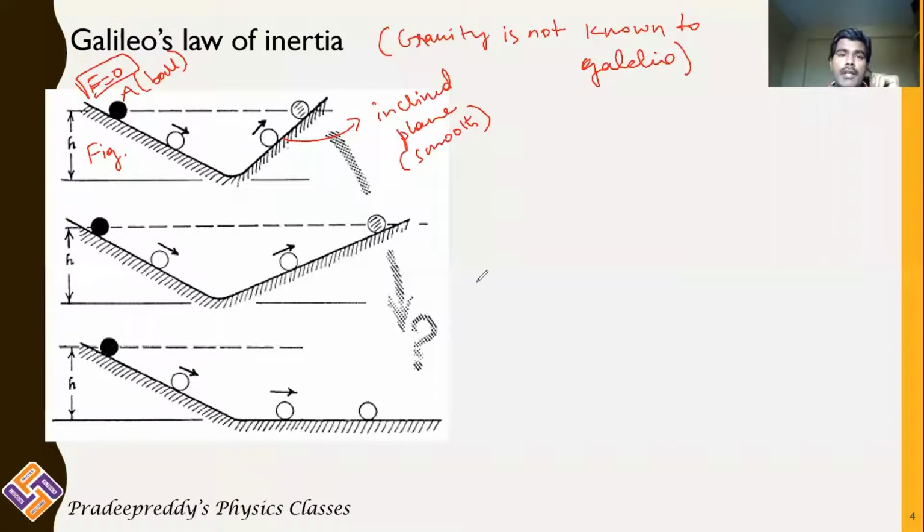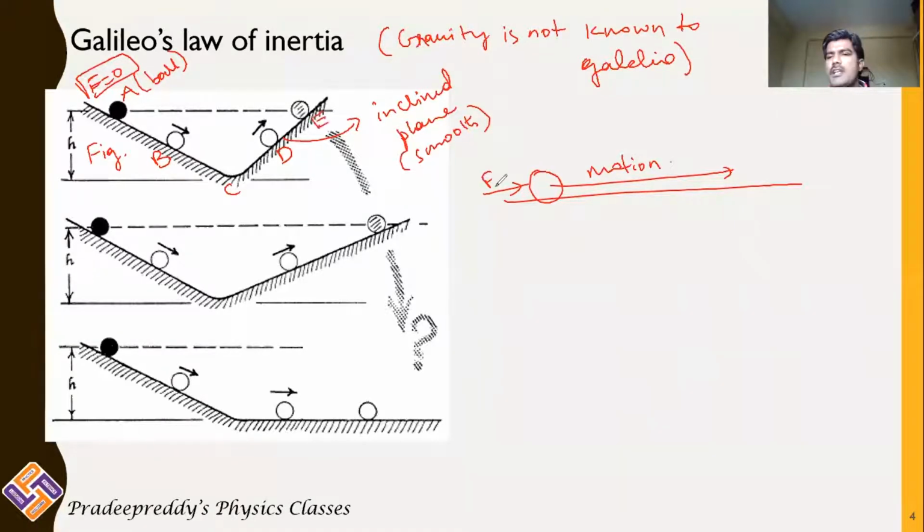So how did he prove it? What did Aristotle say? If you push an object, only then will the body have motion. That is the statement given by Aristotle. But now check it in this figure 1. You are not applying any force. You are just leaving the object at point A. When you leave it, the body rolls, comes to a new position B, then to position C, then to position D, and it also reaches position E.